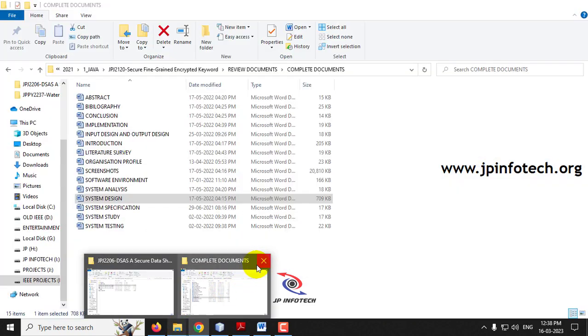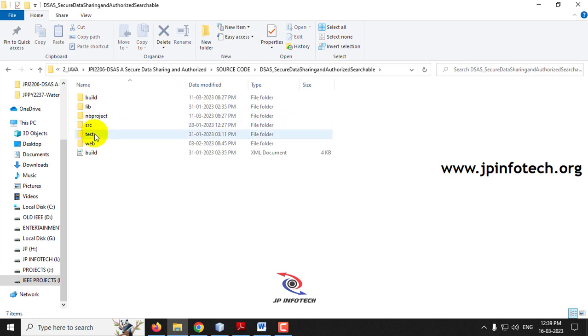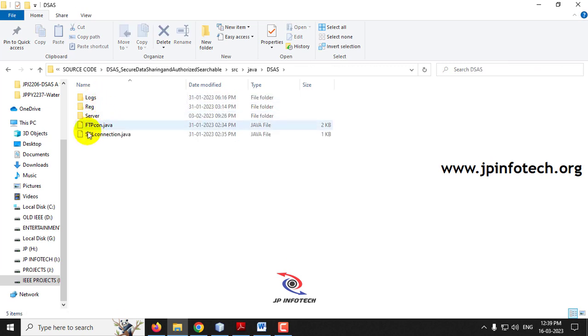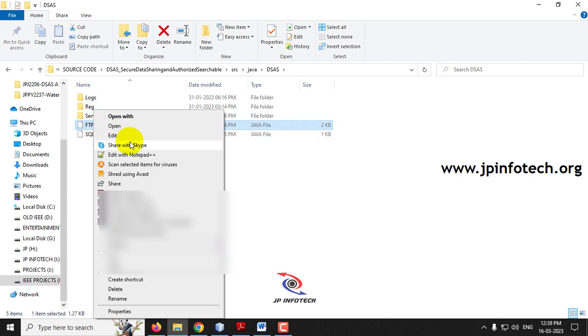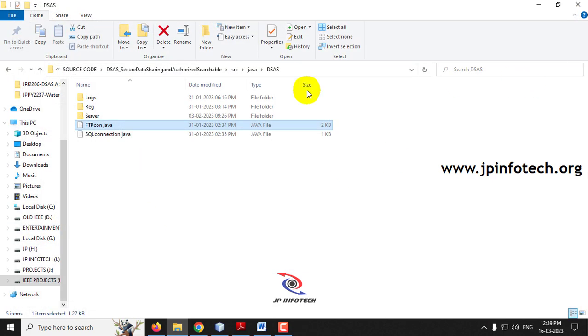After creating the username and password, you need to go to the source code, where you can see this folder DSAS and ftcon.java. Just open this and see line number 30, where you need to enter the username and password which you have created.